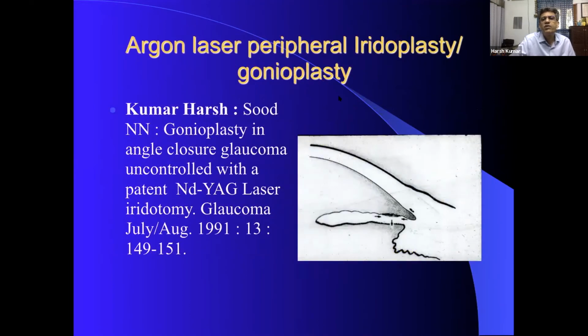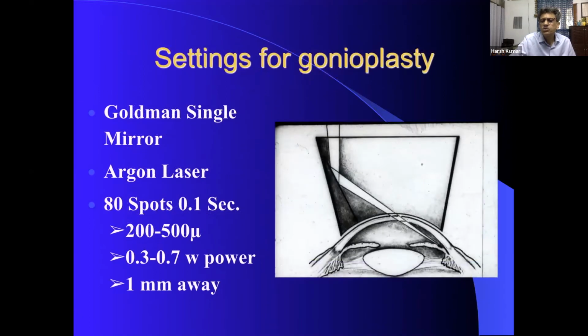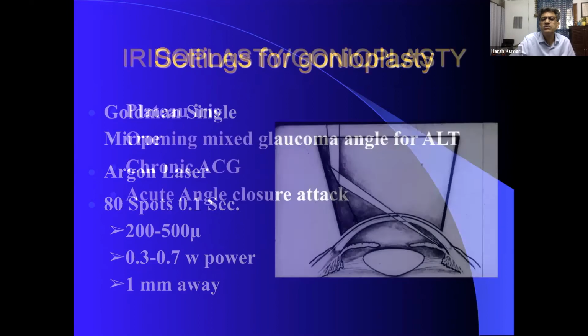Then we were talking about iridoplasty. Iridoplasty or gonioplasty, I showed you, uses a larger spot size by any coagulative laser, classically argon, so that the superficial iris stretches out. So larger spot size, 300 to 500 microns, timing of 0.1 to 0.2 seconds, and the power or energy of 0.3 to 0.4 watts. You can use it either directly or through a gonioscope and open up the angles which are closed.